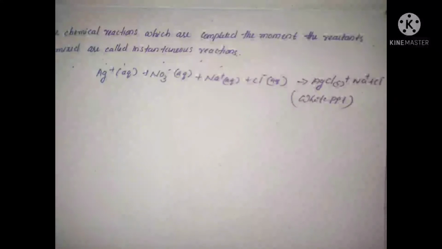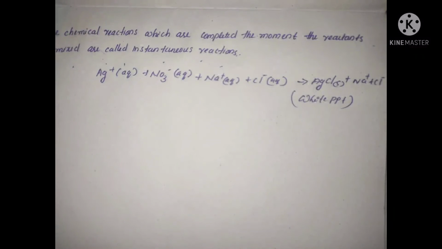In fact, in ionic reactions, the reactants immediately change into ions in solution without involving any energy. These ions simply regroup and form the product. These reactions are extremely fast and therefore it is not possible to study their rates. Now you have an idea what an instantaneous reaction is, which takes place very fast.